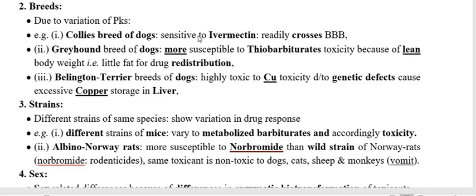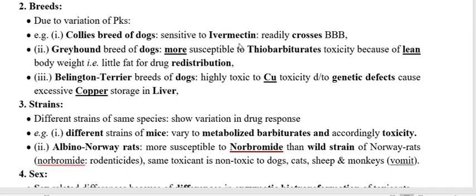One anthelmintic is ivermectin. Ivermectin is an anthelmintic showing the property to cross the blood-brain barrier. So if any drug, any agent, any toxicant crosses the blood-brain barrier, it will reach the brain.